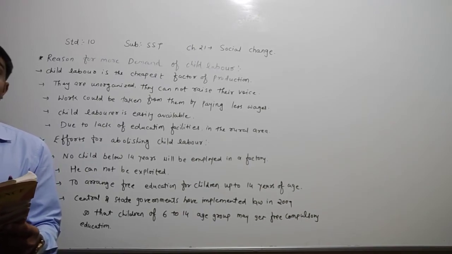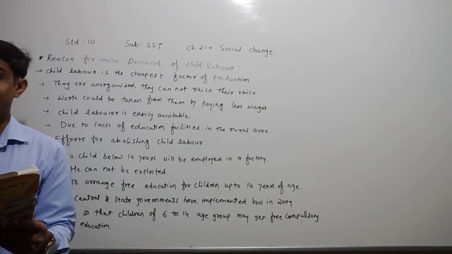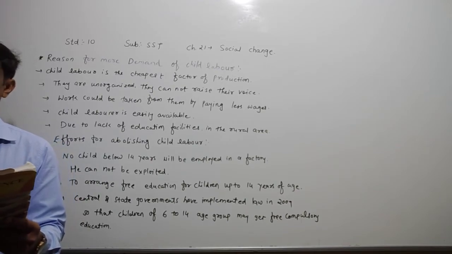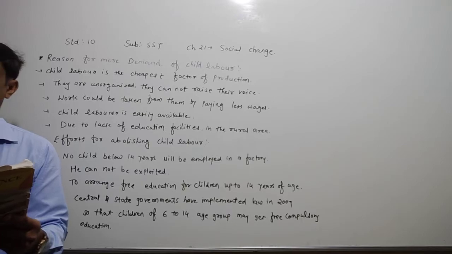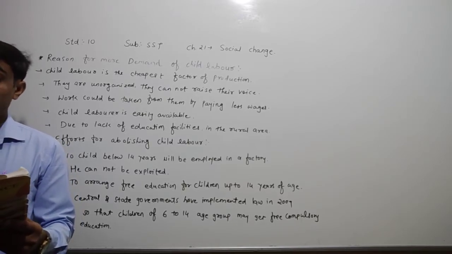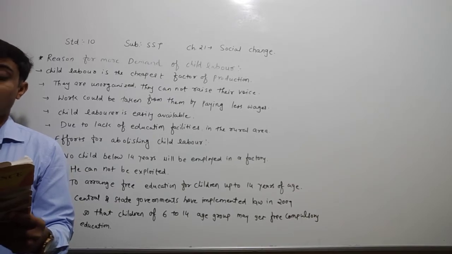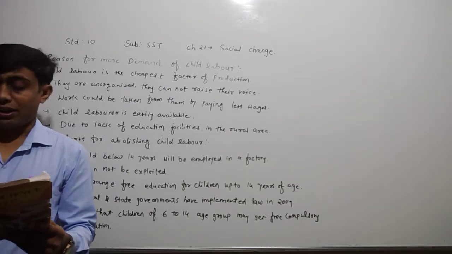After that, dear children, we learned in the previous lecture about child labor and the neglected child. Now dear children, you know very well that child labor is one kind of global problem. All laborers below 14 years of age are called child labor.